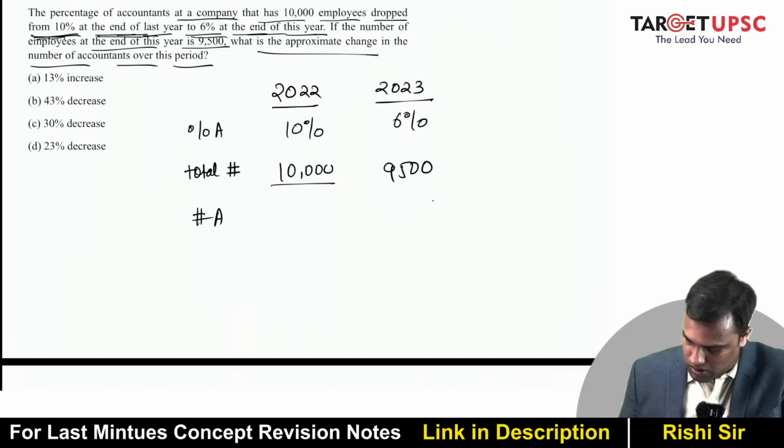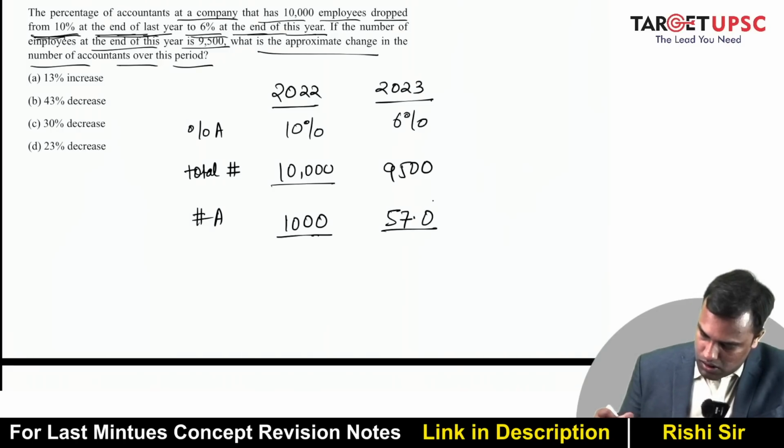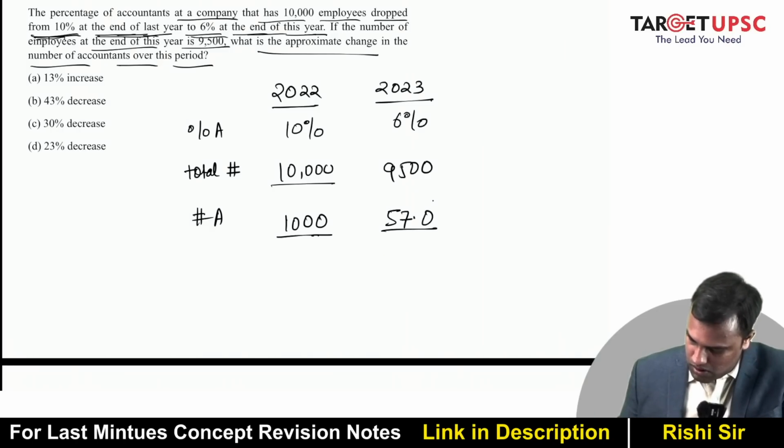So 10% of 10,000 is 1,000 and this is 570. So 10,000 and 570. So there is a reduction of 43%.